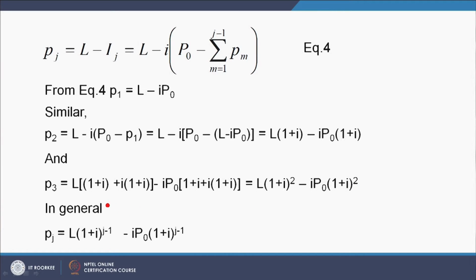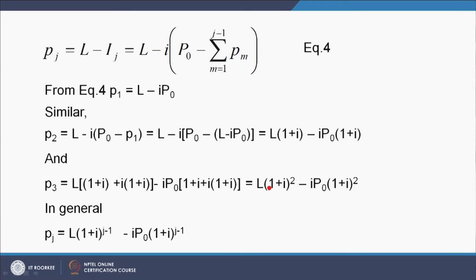and in general we can write down Pj is equal to L into 1 plus I to the power j minus 1, minus I P0 into 1 plus I to the power j minus 1. Because if I see P3 here, the power of 1 plus I is 2, that means 3 minus 1. So, when I take j here it will be j minus 1, similarly here also 2, that means 3 minus 1. So, this will be j minus 1.